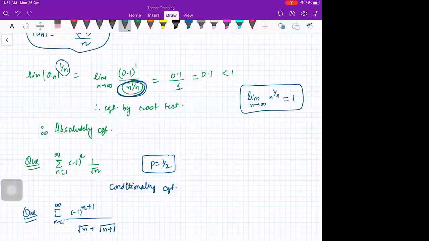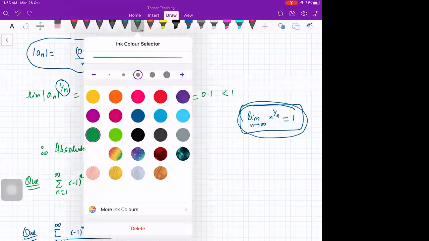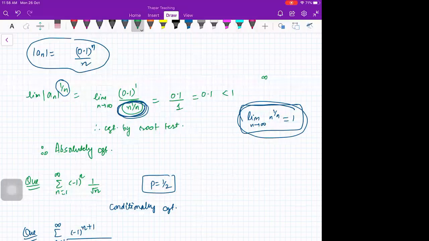नहीं, जो डिनोमिनेटर में n रेस्ट पावर 1/n था, जैसे यहीं पर इन्फिनिटी की पावर 0 इक्वल टू 1 कर दिया. Infinity की power 0 equal to 1 मत बोलो बेटा, because that is not a right way to say, right? Infinity does not make any sense. So infinity raised to power 0 is 1, that is actually wrong way of saying. So this is the correct way of saying: limit n going to infinity n raised to power 1/n is 1. Is that okay? Although आपको याद रखने के लिए आप रख सकते हो, but this is the correct way of saying. Is that okay?